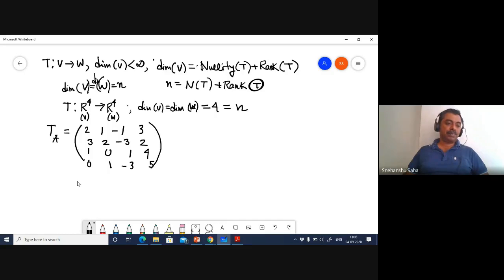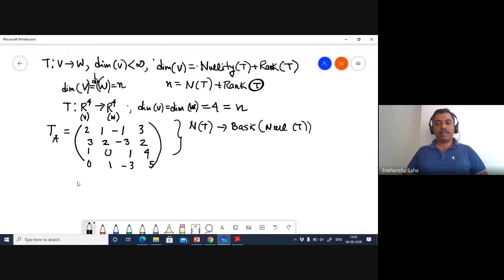Now, in order to compute the nullity, we need to know the basis for the null space of T and the basis for the range of T as well. So in order to know the nullity of T, I need the basis for null of T, correct?